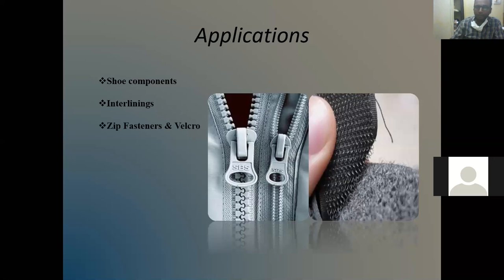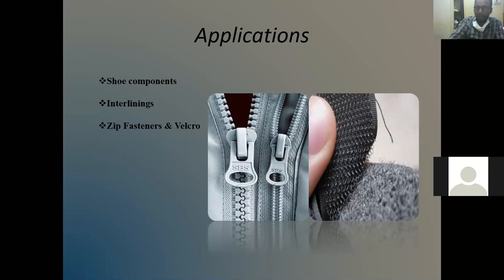Zip fasteners and velcros. The zip portion is also a textile material, and velcros. The velcros are well known. So here you can see there are loops and there are open filaments or a raised surface.